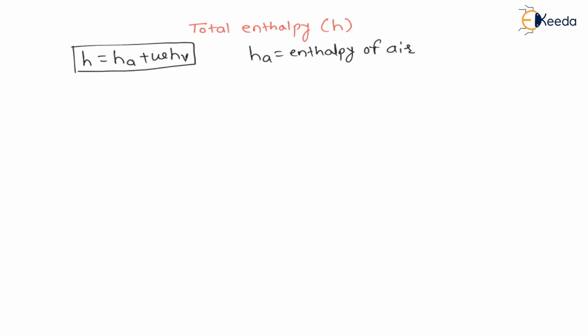Now how to calculate enthalpy of air? Let us say Ti is initial temperature. Let us assume 0 degree Celsius. You can assume any, as per given data. And let us say final temperature Tf. Let us assume it is equal to atmospheric temperature, which is nothing but T, capital T.